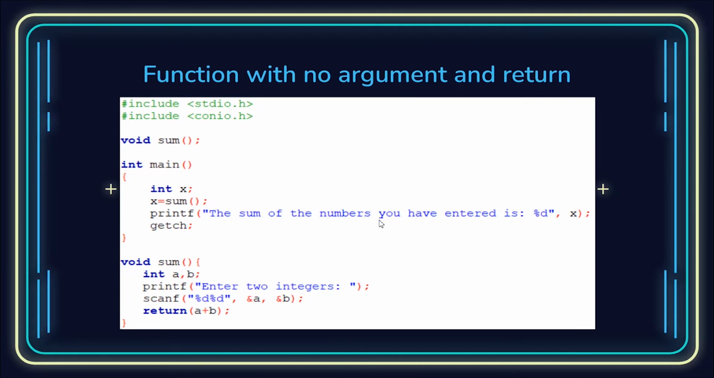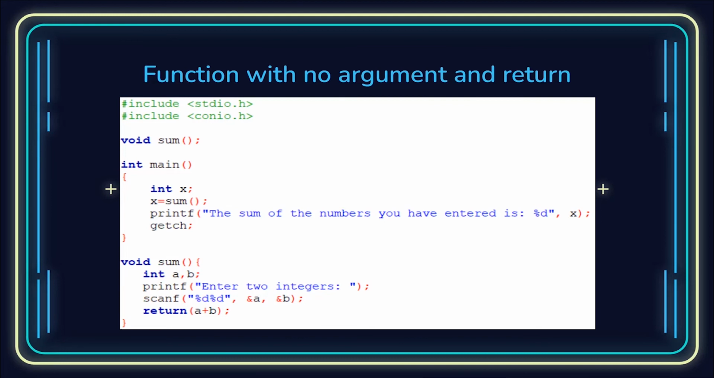And then printf the sum of the numbers. This part is basically the same, int x equal to sum. So the value of the variable is whatever we are getting after computing a plus b, that's being assigned to and stored in that variable, and then the value of the variable is printed.